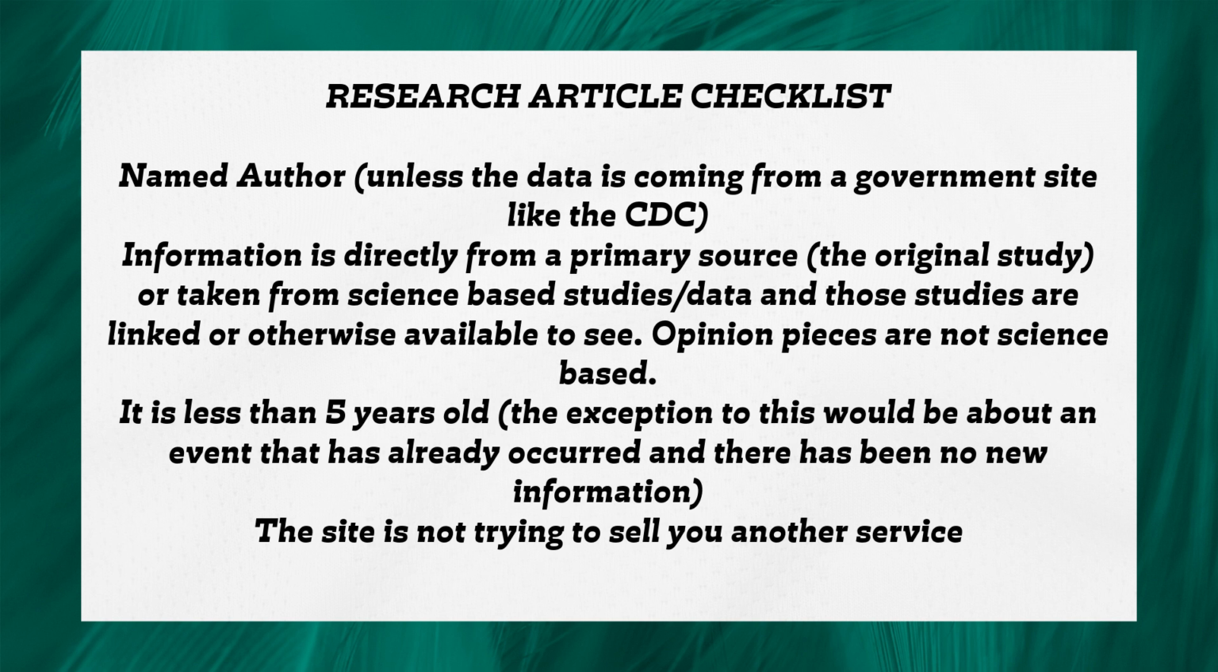Information should come directly from a primary source, like the original study, or it is taken from science-based studies, and these studies are linked and otherwise available to see. So what this means is if an article talks about studies or talks about research, but there's no link to that study or research that you can go check, that is a red flag. We want to avoid that. So it should either be the original study where you're actually reading the study that was done, or it should link to those original studies. If it doesn't, we want to avoid it.